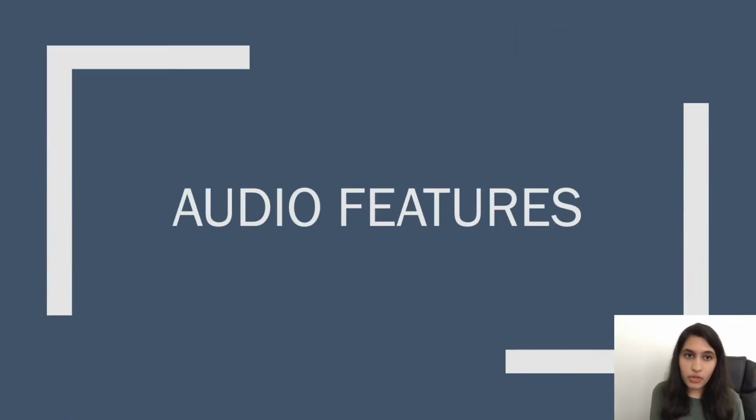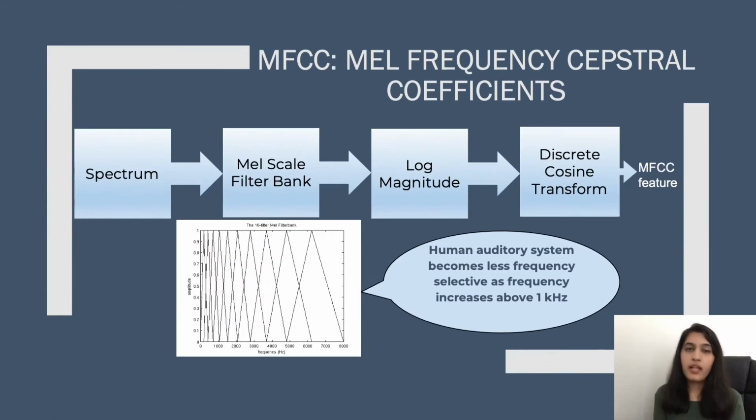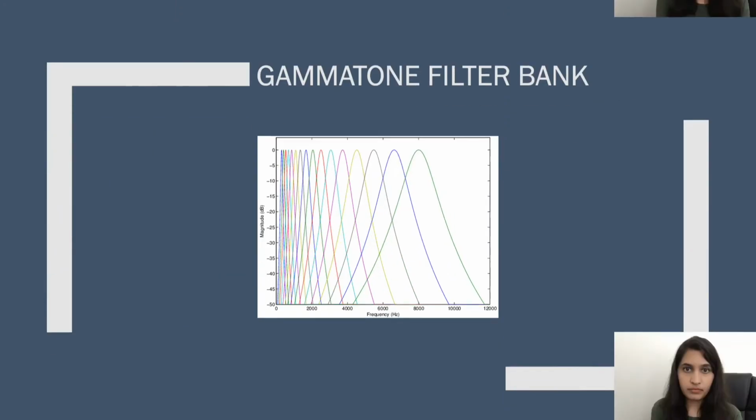We'll now talk about some audio features that are derived from the cepstrum of the audio, and we'll see it finds a lot of use in our location name classification task as well. The Mel frequency cepstral coefficients, also called MFCC, are constructed by passing the spectrum of the audio signal through the Mel scale filter bank, followed by log magnitude and discrete cosine transform. The shape of the filter looks very much like the rectangles that you can see on the slide, and the inspiration really comes from how the human ear perceives audio.